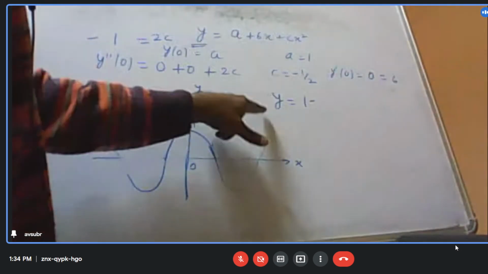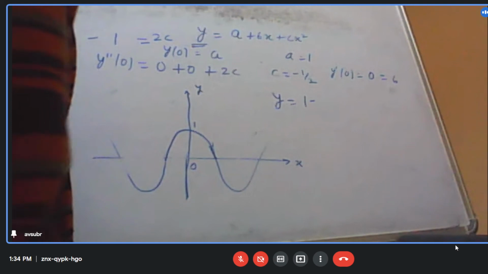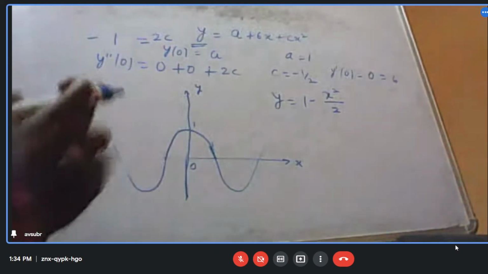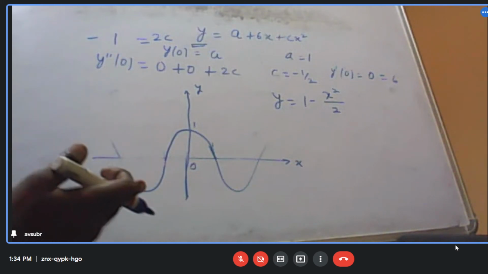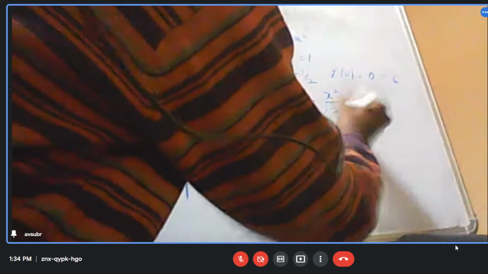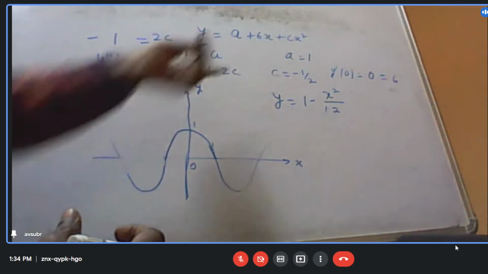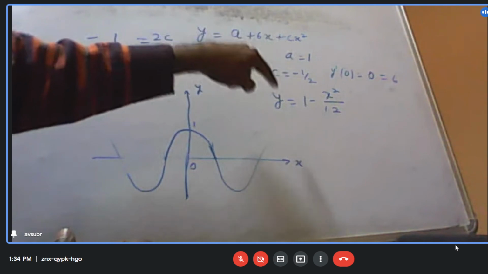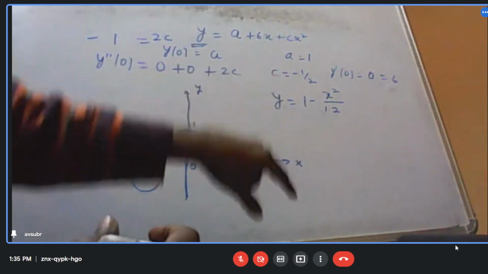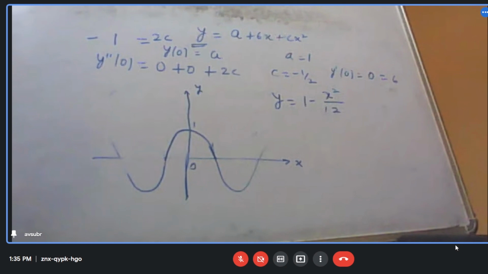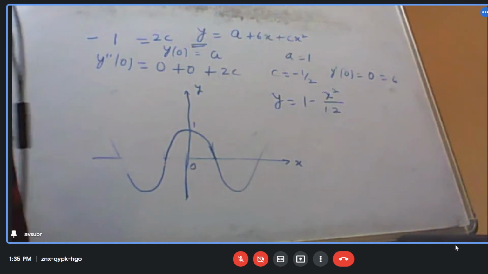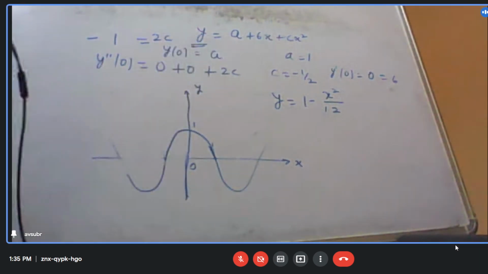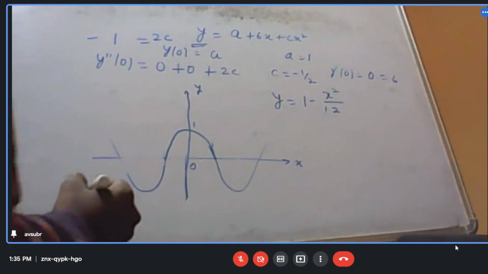So now the equation will be 1 minus x square by 2. More precisely, 1 into 2, because the first time when we differentiated, we got 2, and the second time we differentiated, 2 into 1. So 1 into 2. I hope it is clear. All right. Now we plot it. How do we get the plot?